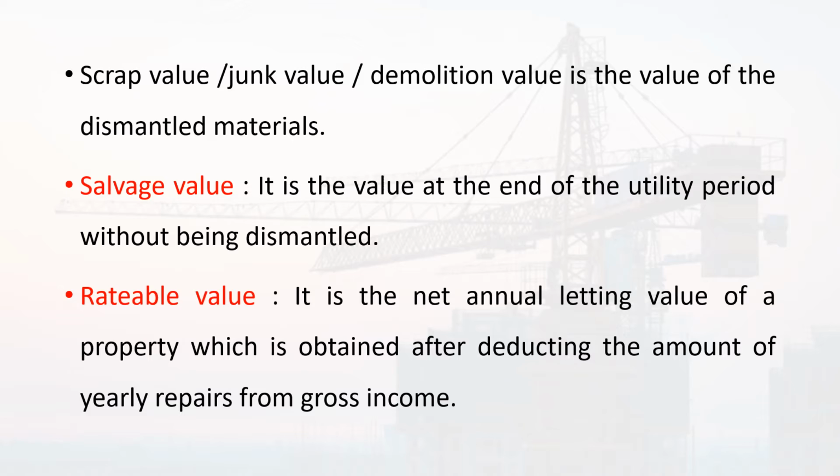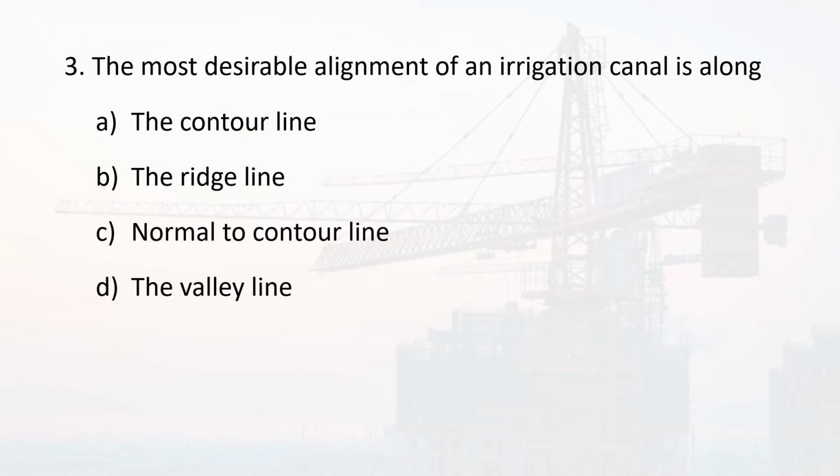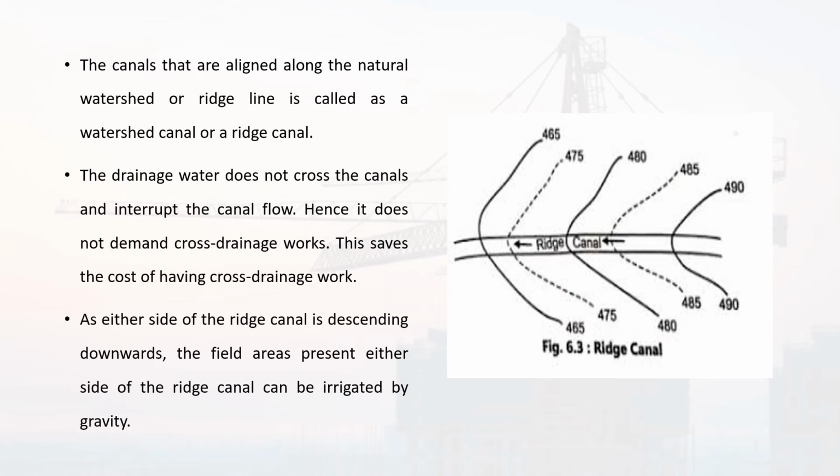Third question, the most desirable alignment of an irrigation canal is along option A, contour line, option B, ridge line, option C, normal to contour line, and option D, valley line. The correct answer is option B, ridge line. The canals that are aligned along this natural watershed or ridge line are known as the watershed canal or ridge canal.